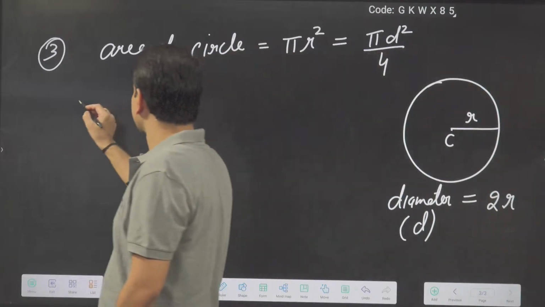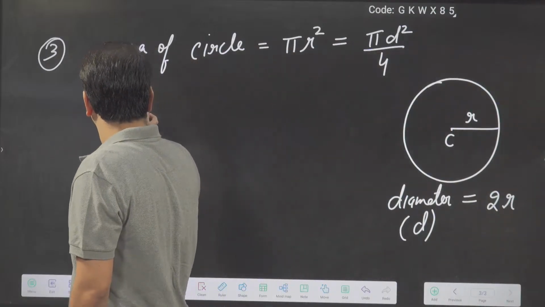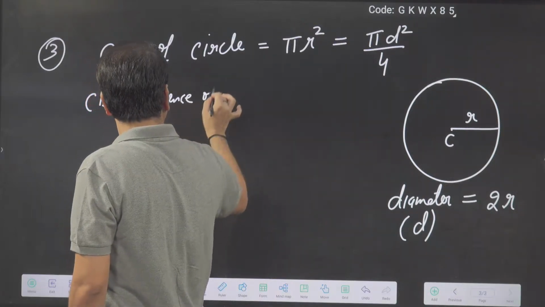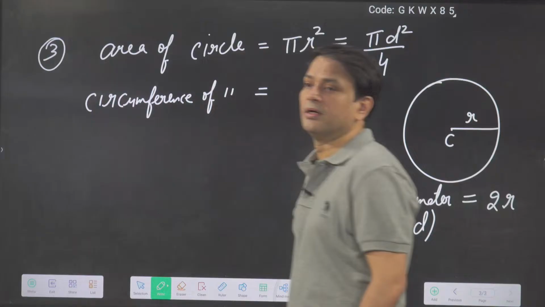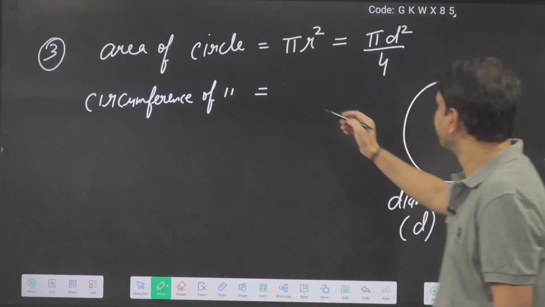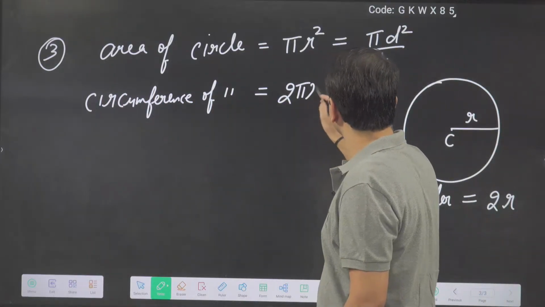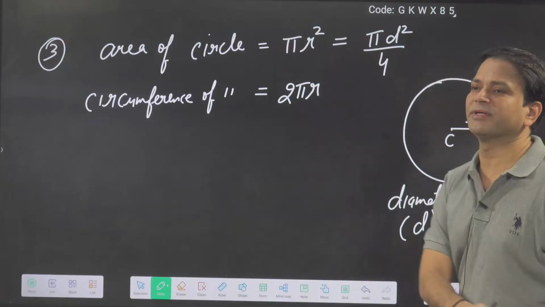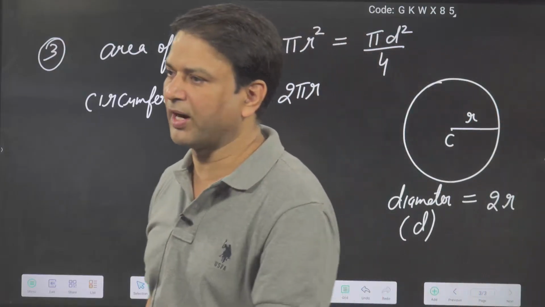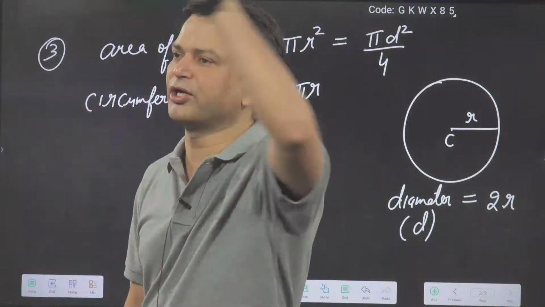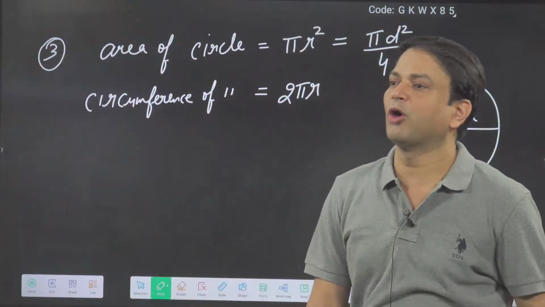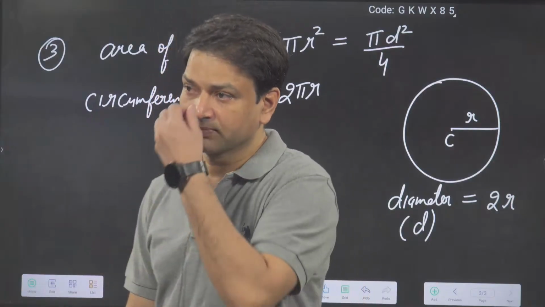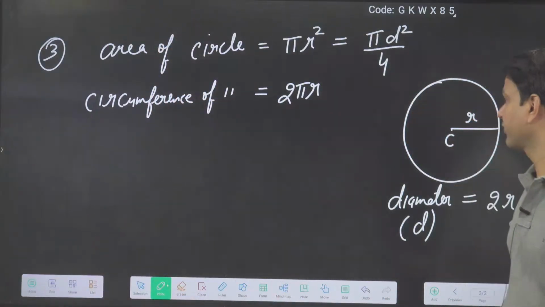So, what is the circumference? Circumference of the circle is 2 pi r. Good. So boundary means what? Suppose you have to run from here to here, then how much distance will you travel? 2 pi r. Suppose you are running on the boundary of a circular ground, how much distance will you travel? 2 pi r. Or we can say pi into d.